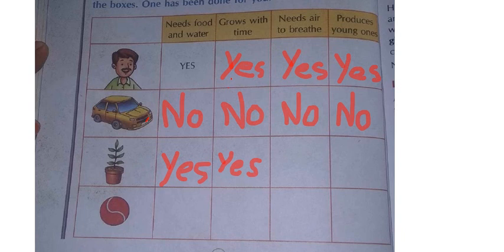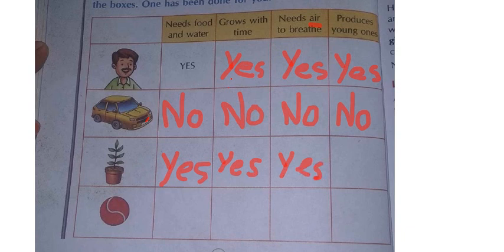Next one, needs air to breathe. Air means what? Air is a mixture of many gases like oxygen, nitrogen, carbon dioxide and water vapor. That is nothing but the atmosphere. So plants need air to breathe. That means they need carbon dioxide for breathing. So they have given it right. The answer is yes. So I wrote here yes.